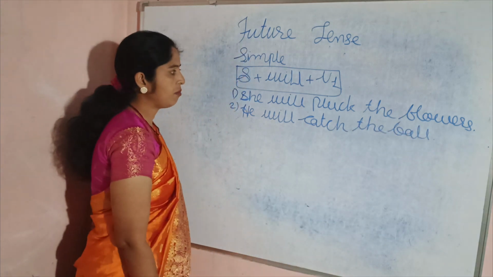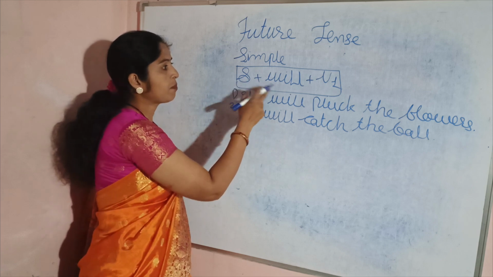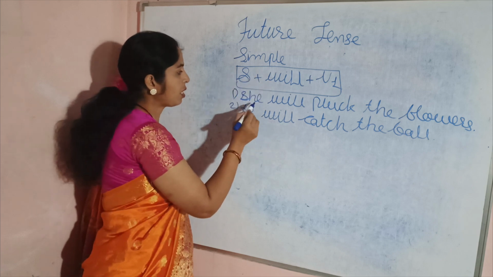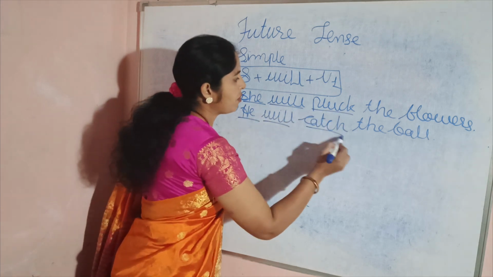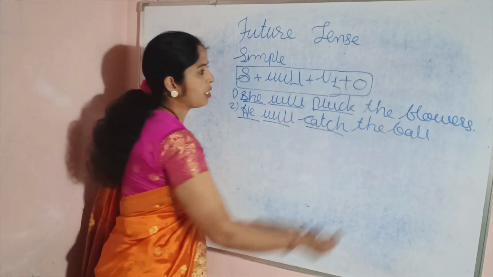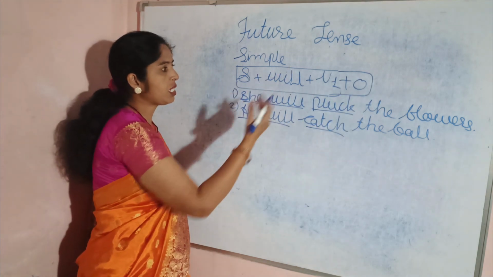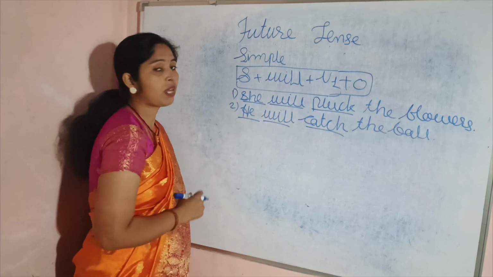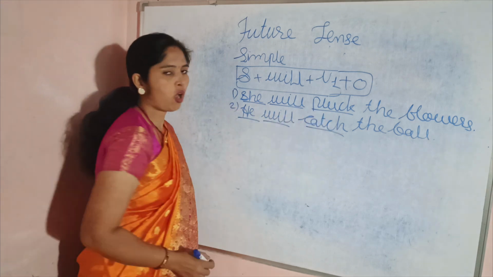The formula of simple future is subject plus will plus V1. Here you can find subject plus will plus V1 plus object. The remaining part is the object. In the same way, you can find here subject plus will plus V1 plus object.